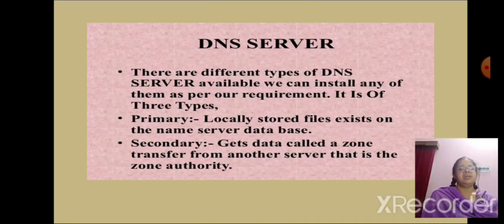DNS servers: there are different types of DNS servers available. We can install any of them as per our requirement. It is of three types: primary, secondary. Primary: locally stored files exist on the name server database. Secondary: gets data, called a zone transfer, from another server that is the zone authority.